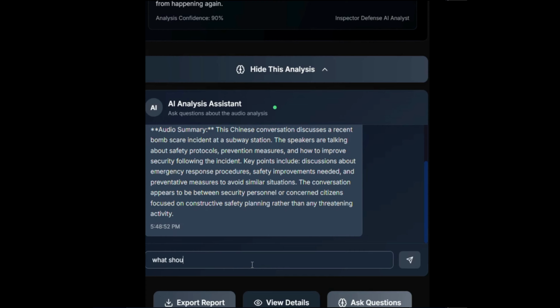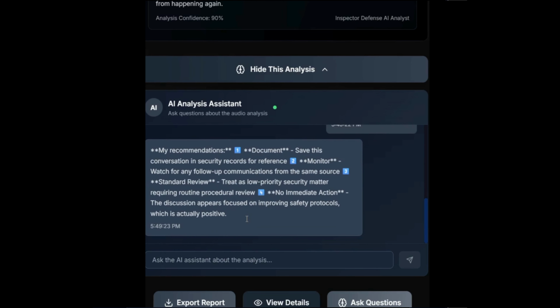As you can see, it's not just repeating words, it's actually understanding and summarizing the complete audio scenario. This shows how the chatbot goes beyond transcription. It listens, reasons, and responds intelligently in real time.